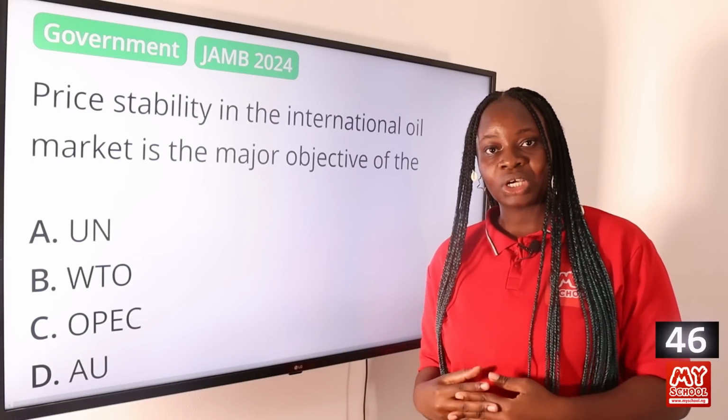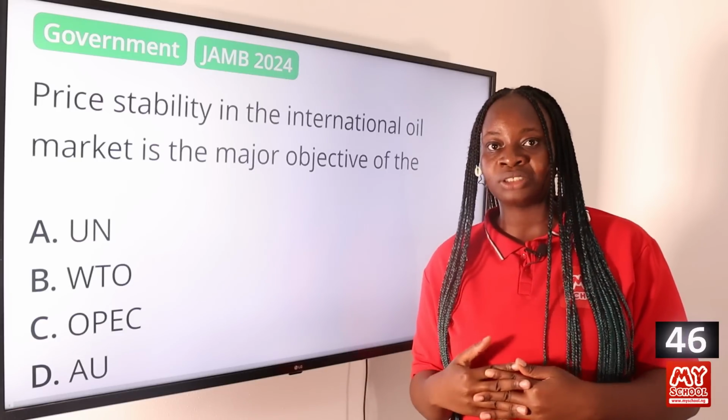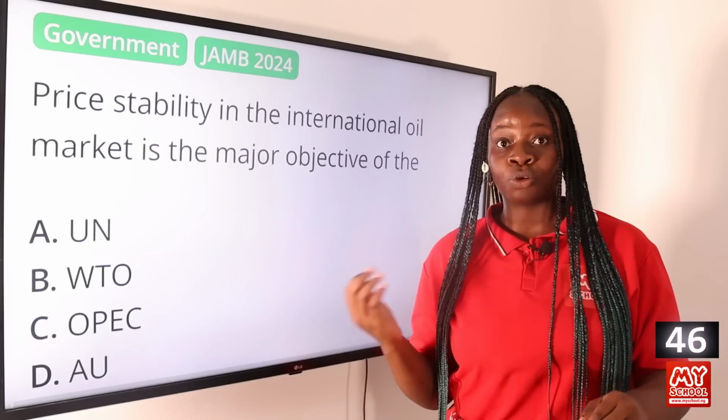But when they belong to this Organization of Petroleum Exporting Countries, they can negotiate on how to stabilize the price so that everybody can equally benefit from the production and sales of oil.